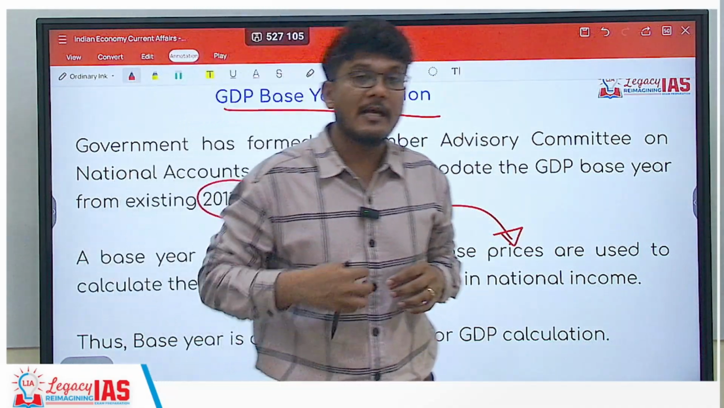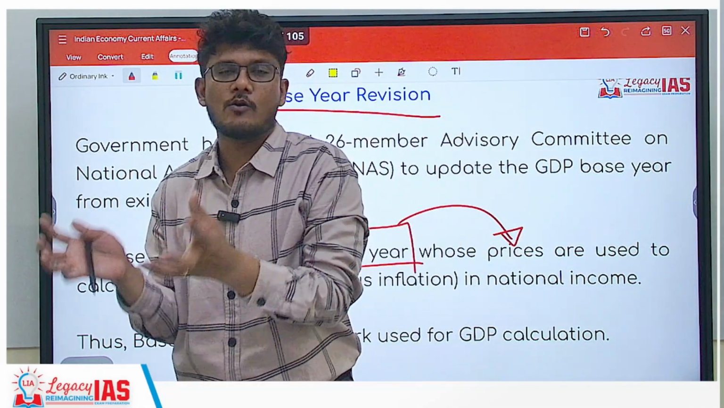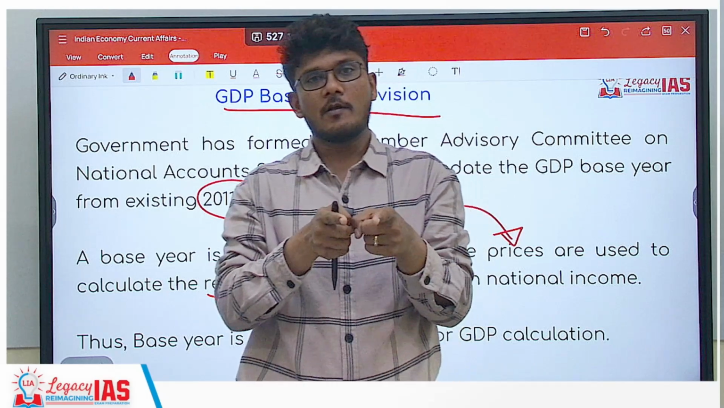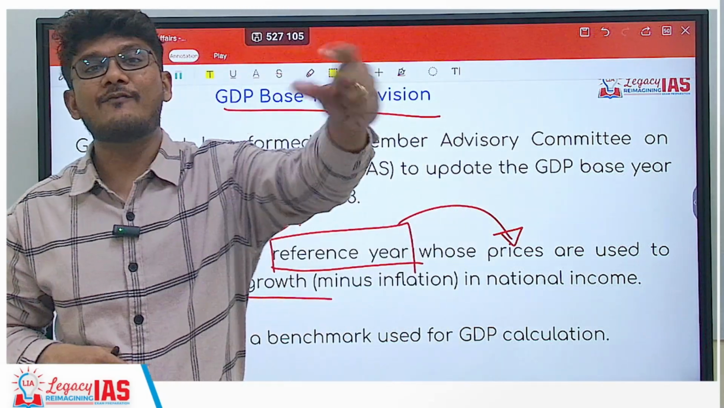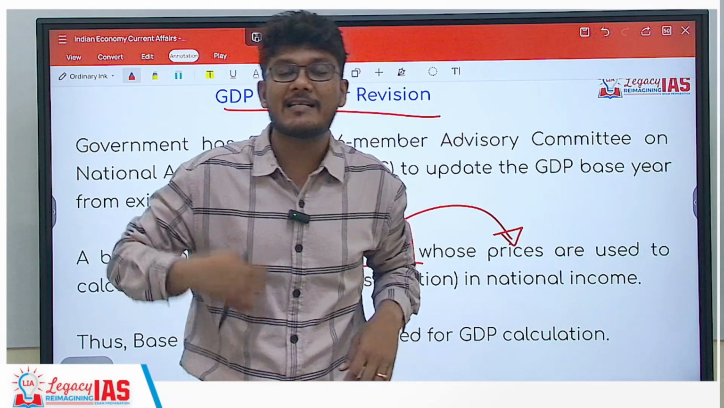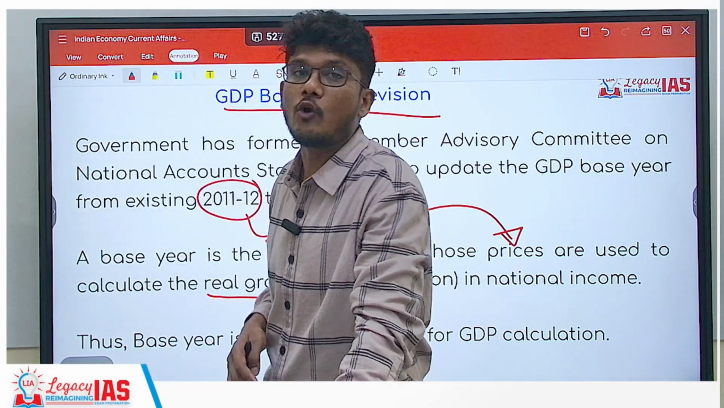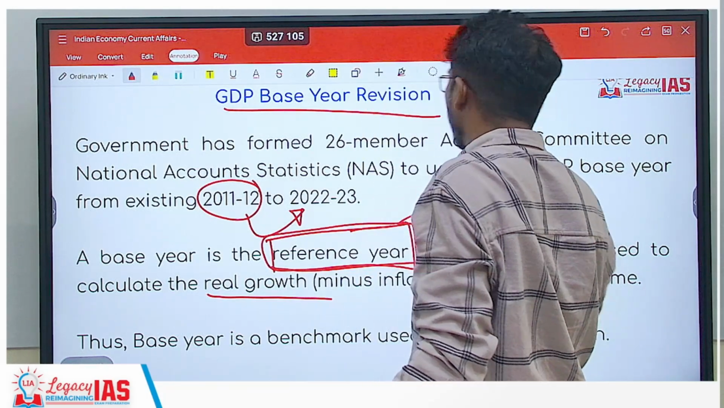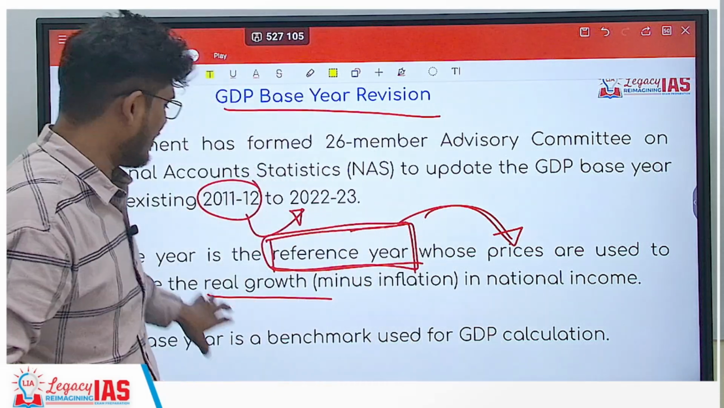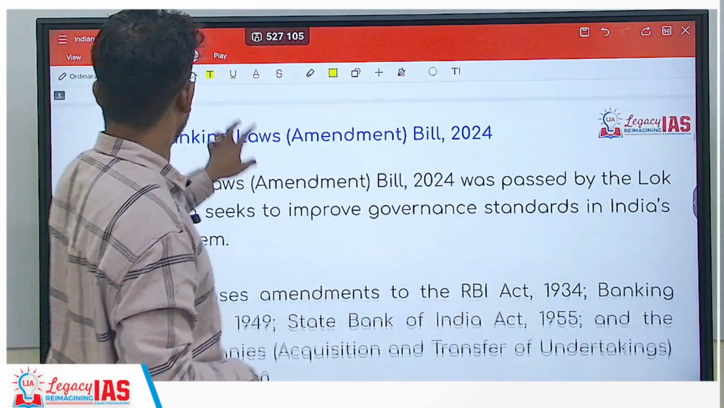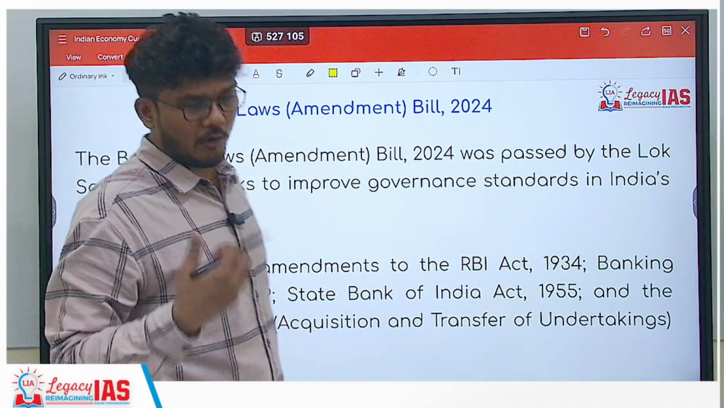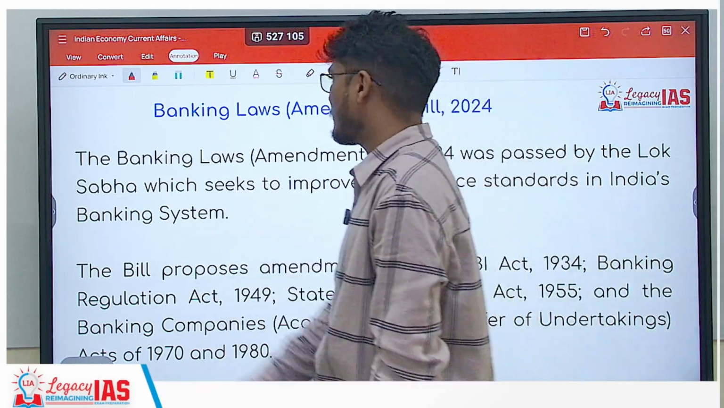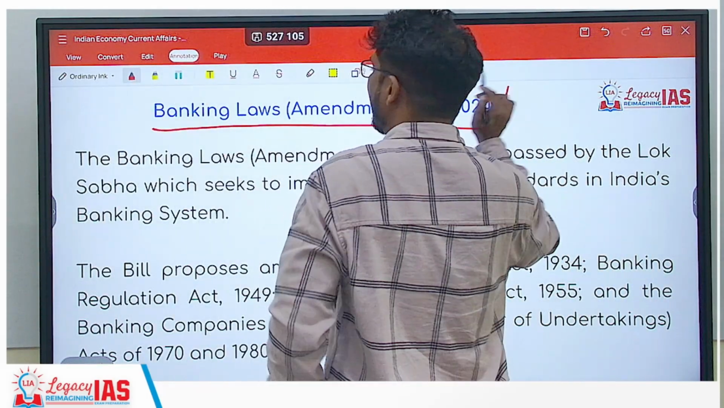Then what is real GDP? Real GDP is the GDP of any particular year which is calculated based on a specified base year. Clear? Then what happens is the inflation gets accounted for, and what GDP you get is actually the real GDP and not the nominal GDP. So this base year acts as a reference year whose price you take into account while calculating the real GDP. Now, next, so that is all about it. So we should know that it is about to change, and what real GDP is, nominal GDP is, and the base year. Now, next is the Banking Laws Amendment Bill.